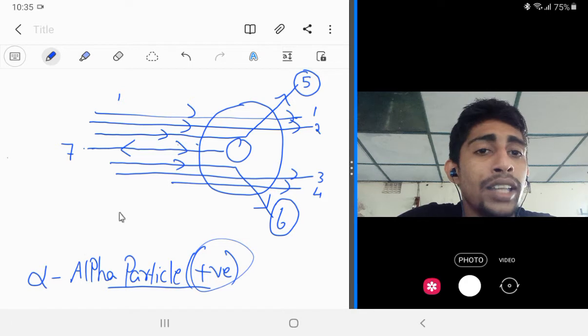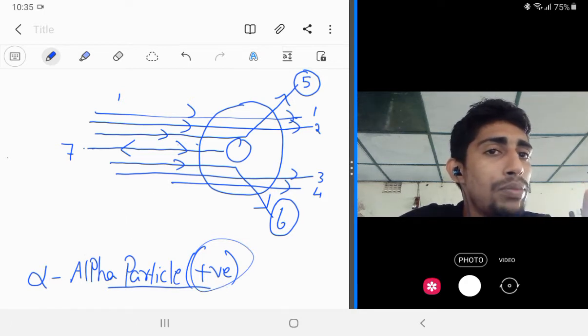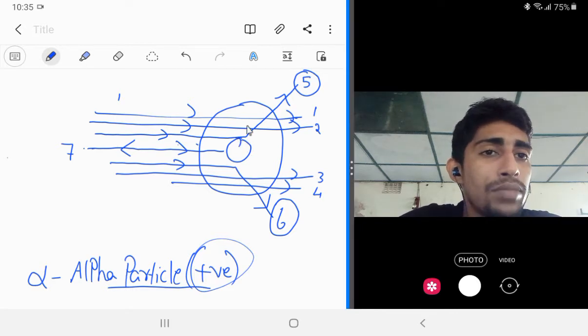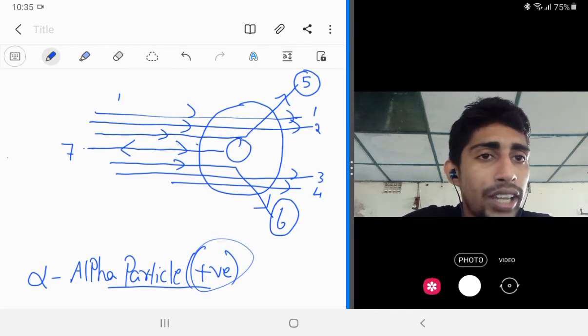So here, alpha particles have positive charge, which means that in the center of an atom there is a portion which has a positive charge. You can see here.